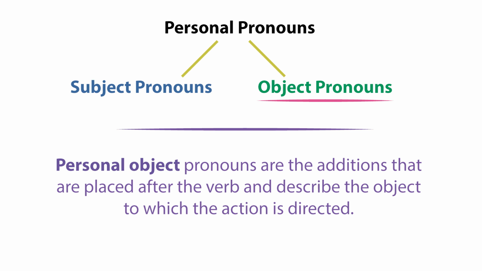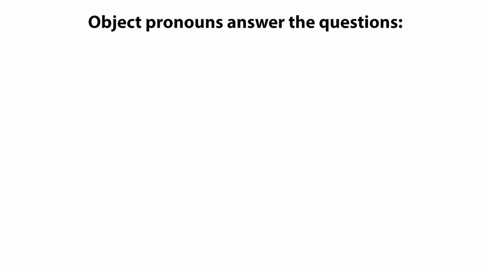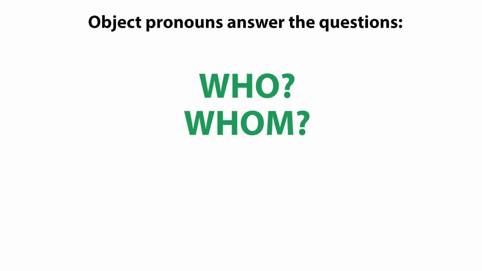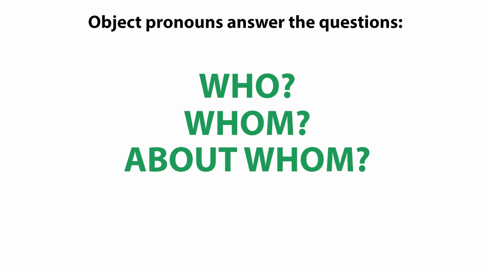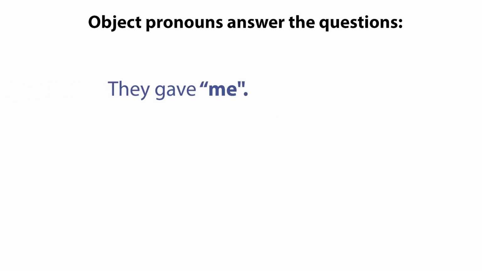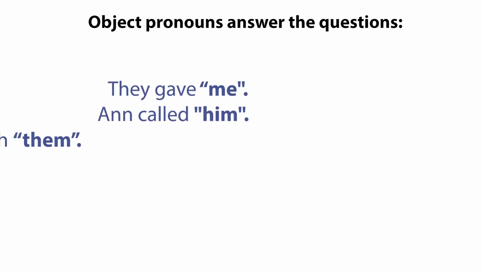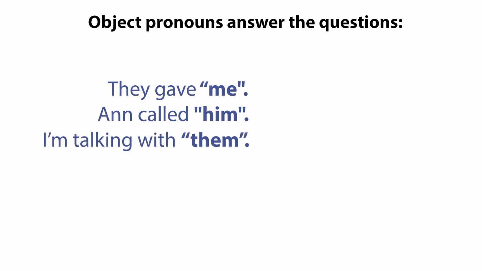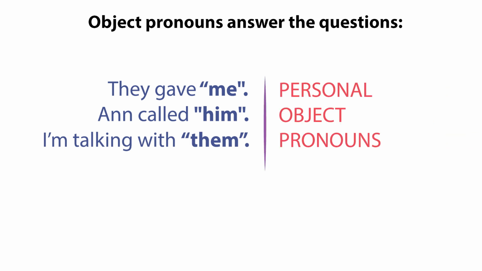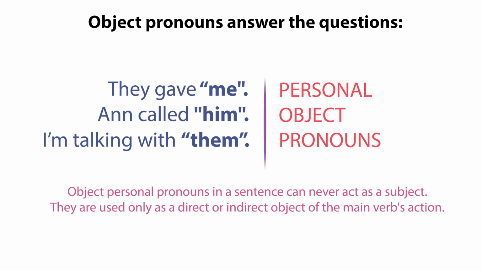Personal object pronouns are the additions that are placed after the verb and describe the object to which the action is directed. Object pronouns answer the questions whom, who, about whom. For example, they gave me. Anne called him. I'm talking with them. Object personal pronouns in a sentence can never act as a subject. They are used only as a complement, as a direct or indirect object of the main verb's action.